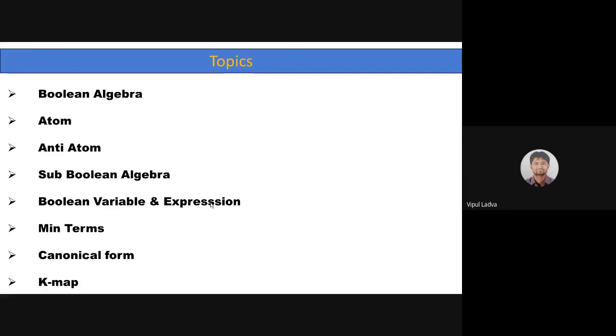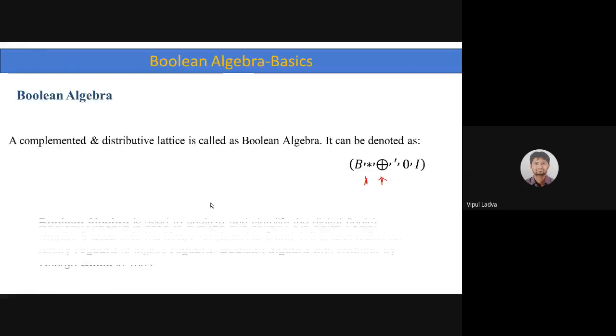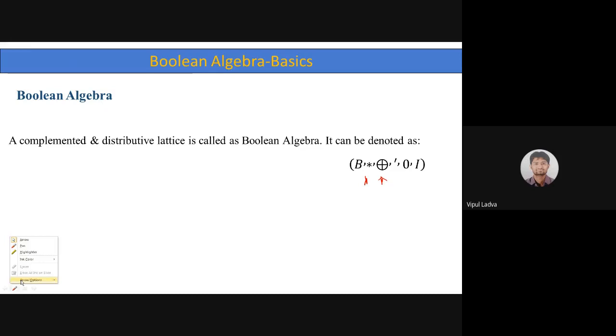So these are the topics which we are going to cover. Now, first of all, let me give you the definition of Boolean algebra. A complemented, as I said, that I'm going to add two characteristics over the lattices. Observe that particular definition. Here it is, lattices. So we are starting from that particular point only.